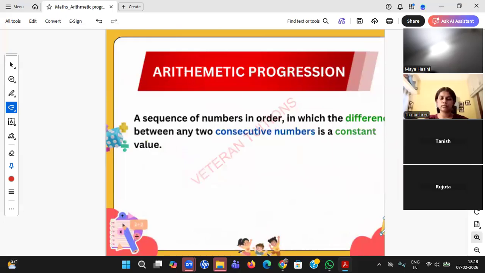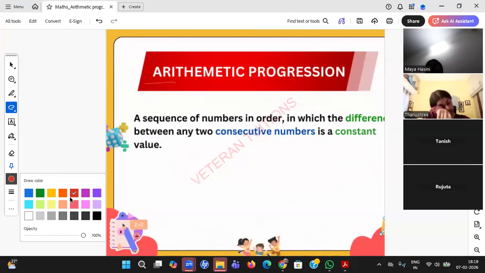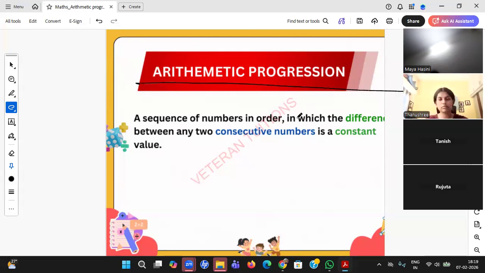What is the shortcut? What is the sequence? That sequence is known as arithmetic progression. What does it say? It should be a sequence of numbers in order. That means there should be no missing number. If you're saying it is a sequence, that sequence should be continuous. There should be no missing number. And what should be another thing?